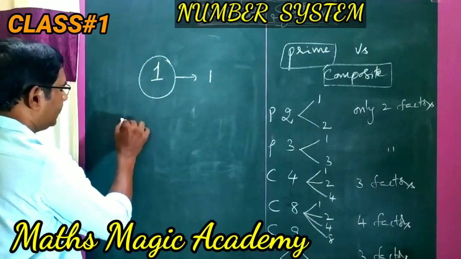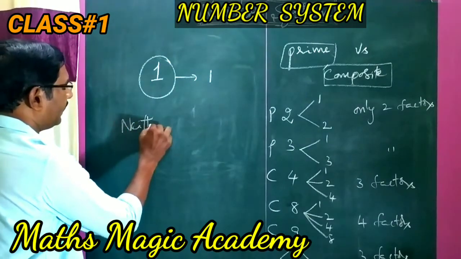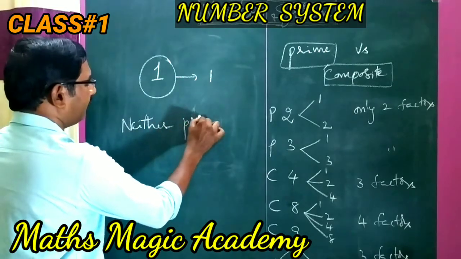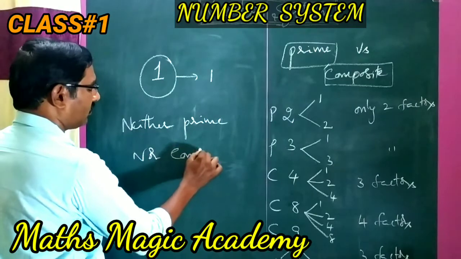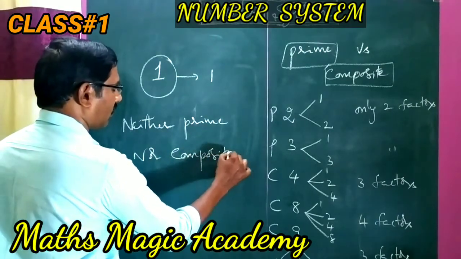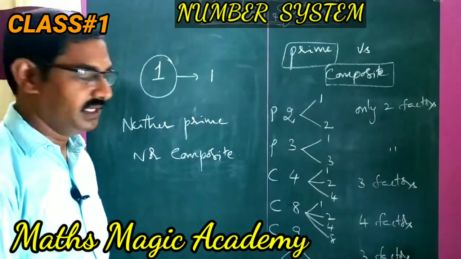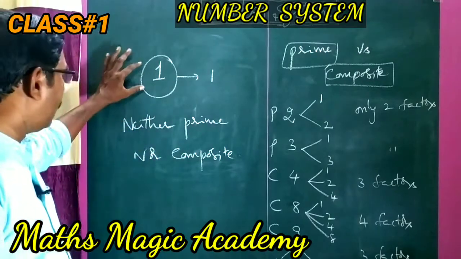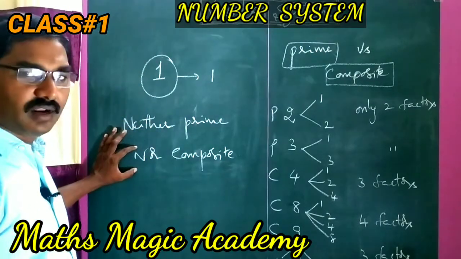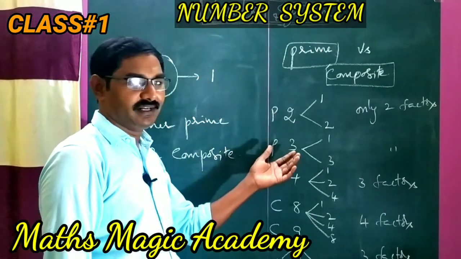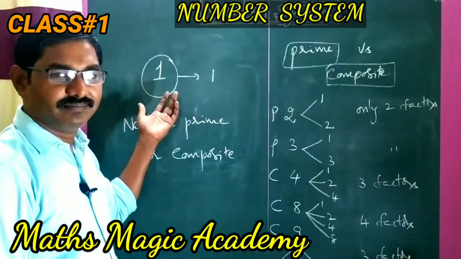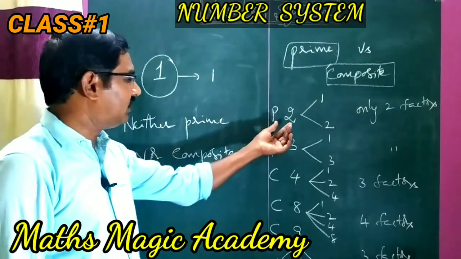That's why we say it is neither prime nor composite. Just simply we can say that 1 is neither prime nor composite. Now what is the smallest prime number? 1 is not a prime, so we can go for 2.